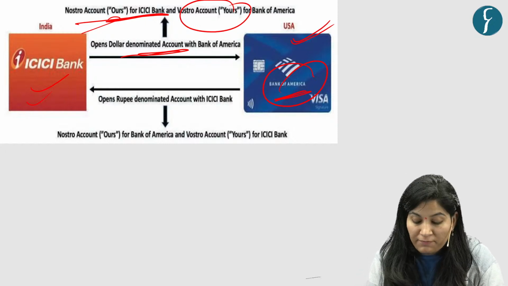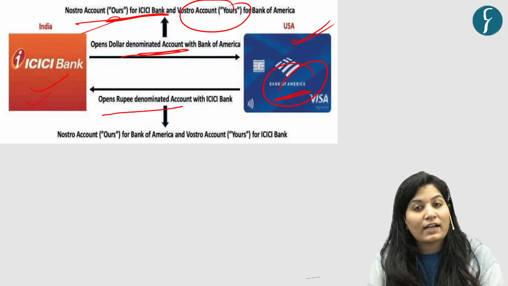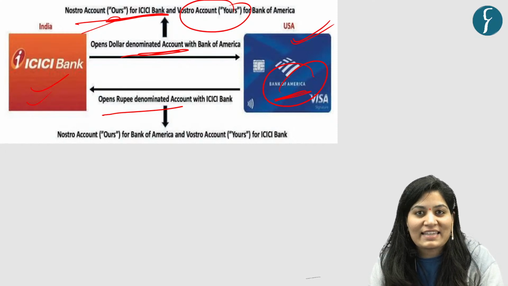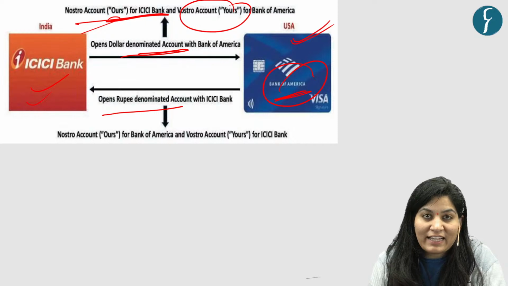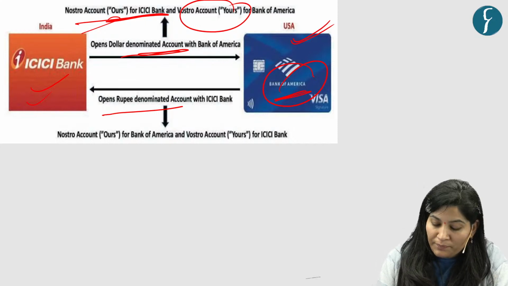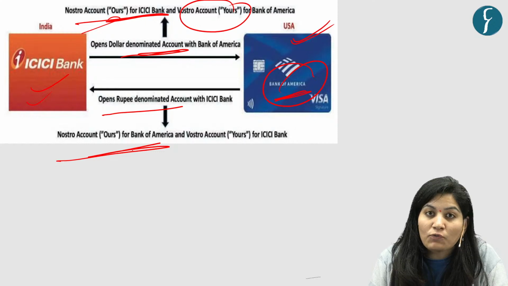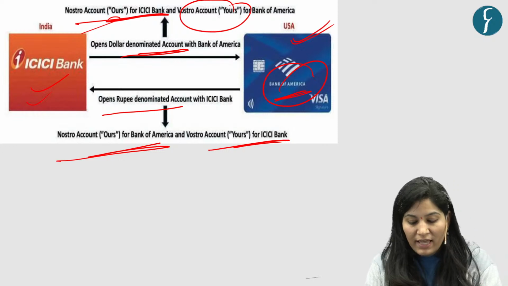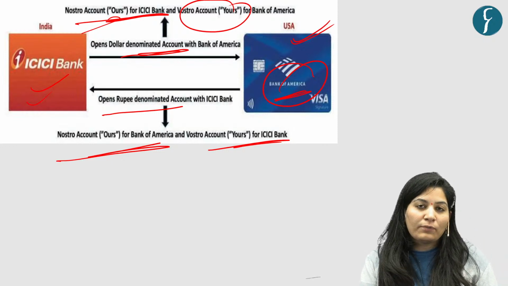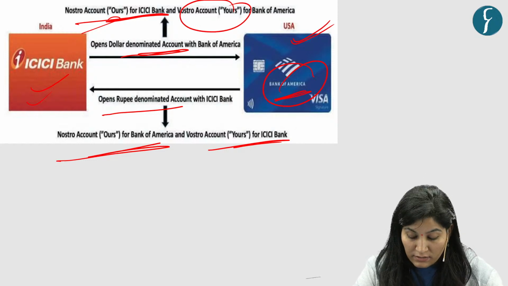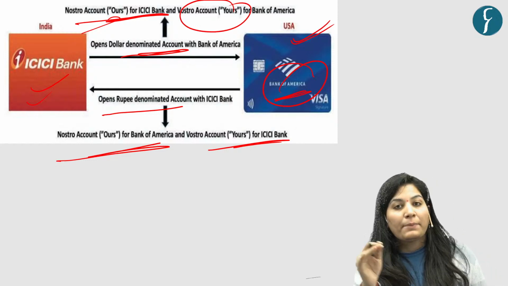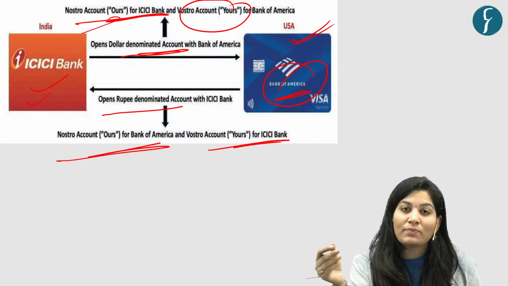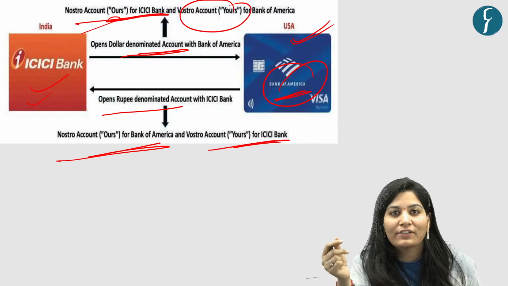Same if it goes with a rupee-denominated account. If Bank of America opened any account with ICICI Bank for rupee-denominated exchange, then it is Nostro for Bank of America and it is Vostro for ICICI Bank. Okay. Now, what is the purpose of having Vostro and Nostro accounts? Because it facilitates the payments with respect to exports and imports in domestic currencies to facilitate trade. Okay.